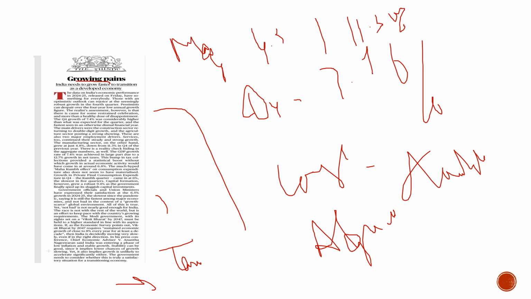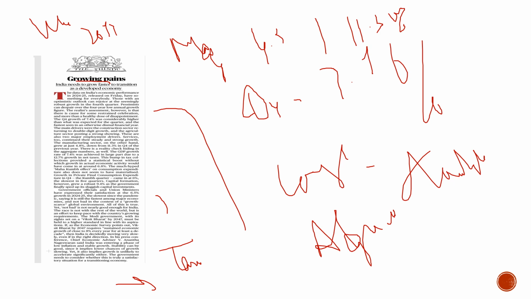But here the author raises some questions. We are trying to achieve the Viksit Bharat goal by 2047, that is, to achieve developed nation status. Is it enough for us to go by these numbers?